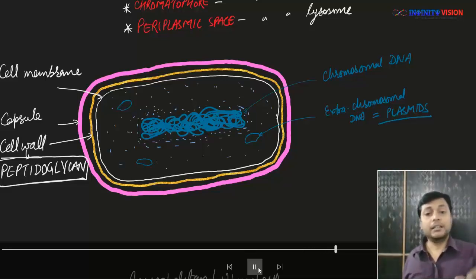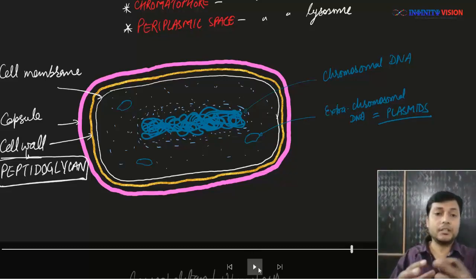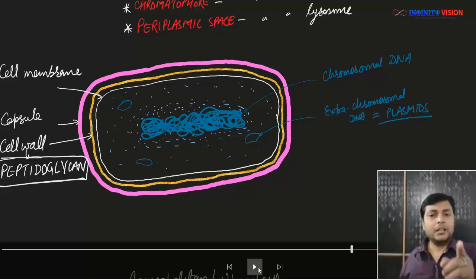And this viscous jelly-like fluid around this chromosomal DNA makes the whole structure, that is chromosomal DNA plus this viscous fluid around this DNA, appear as a nucleus-like structure which is known as nucleoid or primitive nucleus or incipient nucleus or genophore, okay.